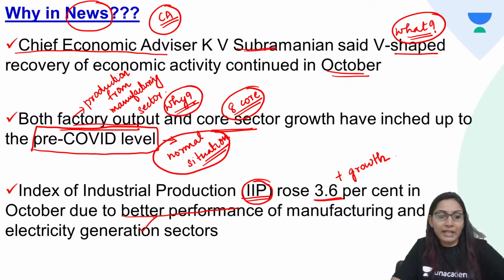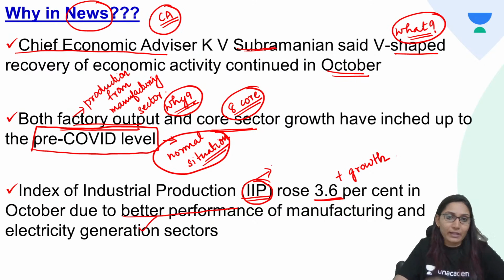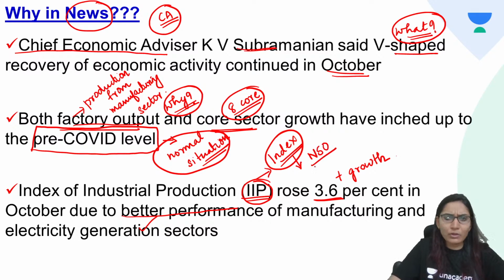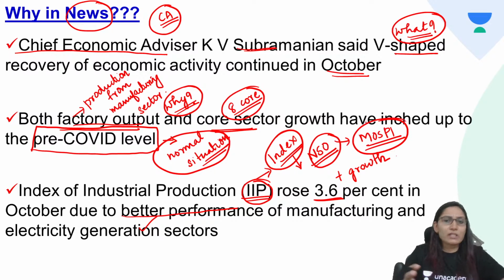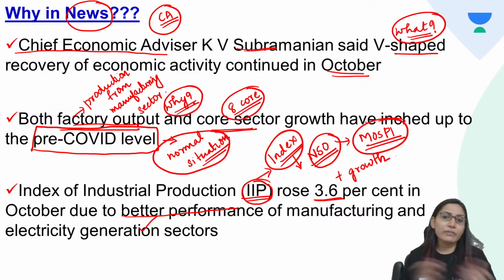So IIP is actually the Index of Industrial Production. I'll just briefly tell you. It's an index which reflects the growth of the manufacturing sector. It's published by the NSO, the National Statistical Office, which works under the MOSPI, the Ministry of Statistics and Programme Implementation. So it's an index which gives an idea about the trend and the performance of the manufacturing sector.